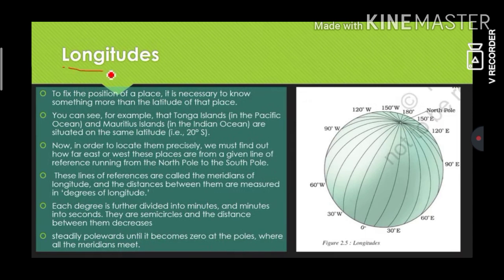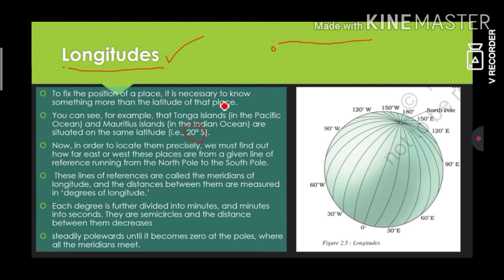Now we will move on to the next important concept, that is longitudes. To fix the position of a place, it is necessary to know something more than the latitude of that place. We knew the latitudes, right? 0 degree latitude, 23 degree 30 minutes north and south latitude, 66 degree 30 minutes north and south latitude. But it is not enough to find out the places. For example, the Tonga Islands in the Pacific Ocean and Mauritius Islands in the Indian Ocean are situated in 20 degrees south.